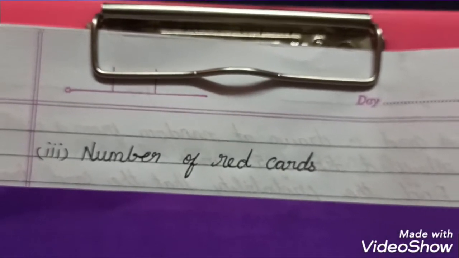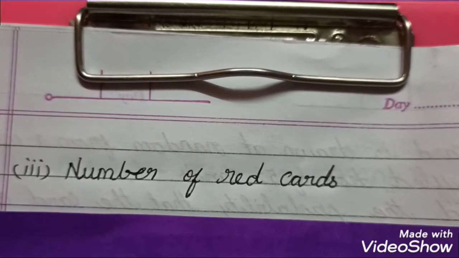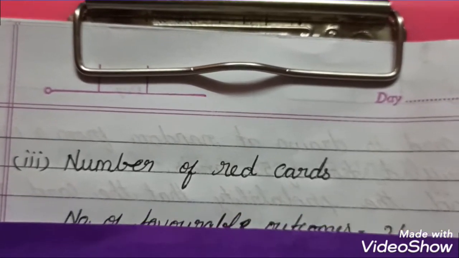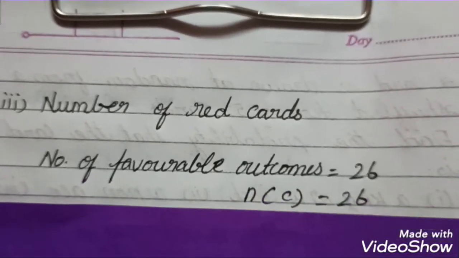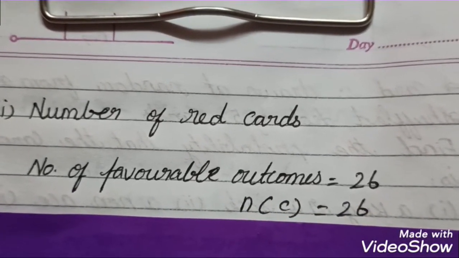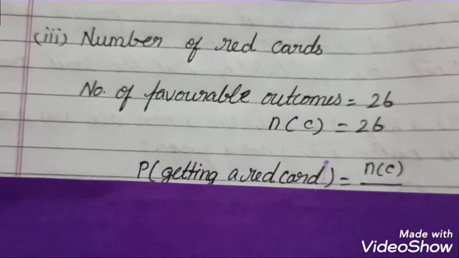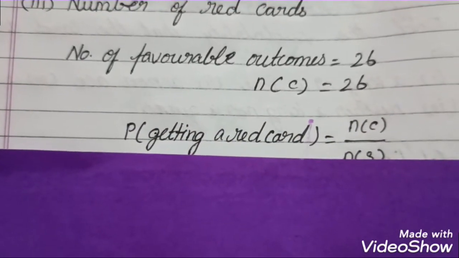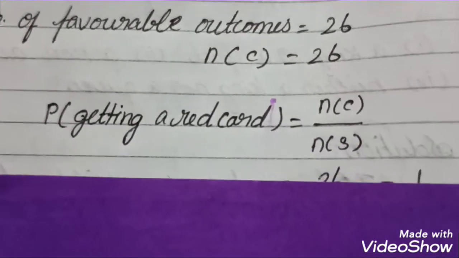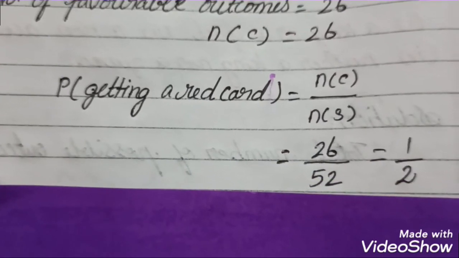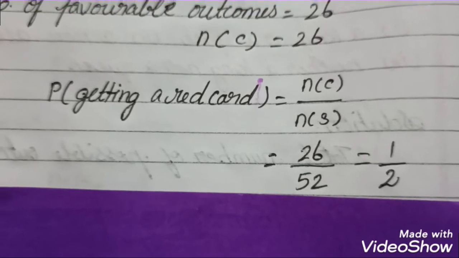The third question is the number of red cards. So it's a very easy sum. You know how many red cards are there. So the number of favorable outcomes, totally 26 red cards. So n of C, I take that event as C. So n of C equal to 26. Directly move on to the probability. Probability of getting a red card, in the sense n of C divided by n of S. So just you substitute 26 by 52. So 1 twenty-sixes are 26, 2 twenty-sixes are 52, it should be 1 by 2.